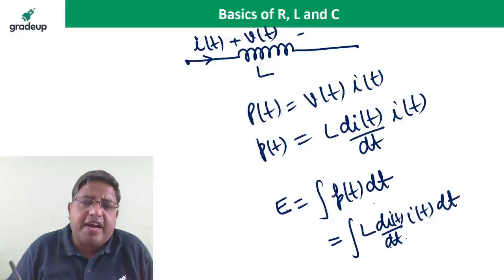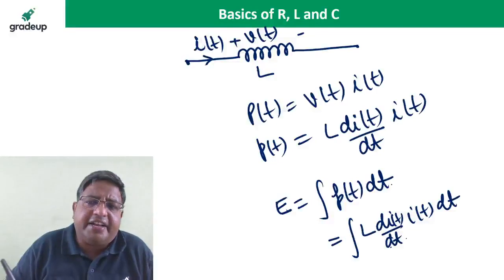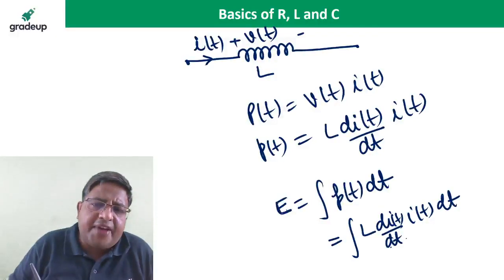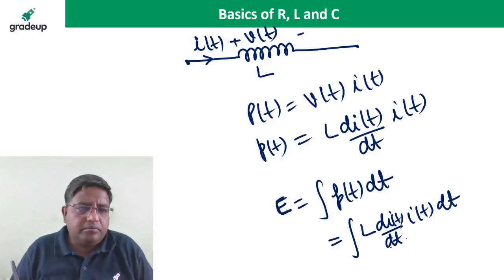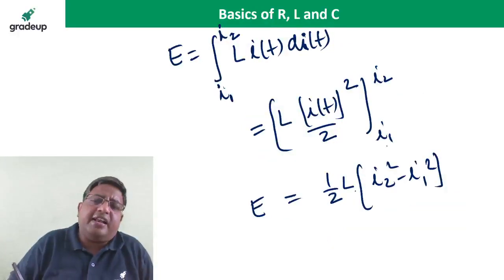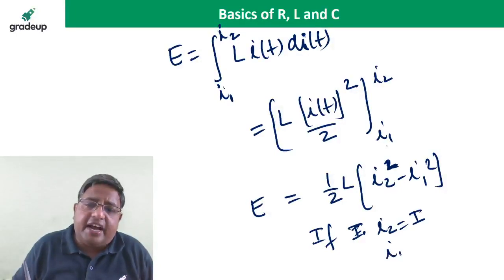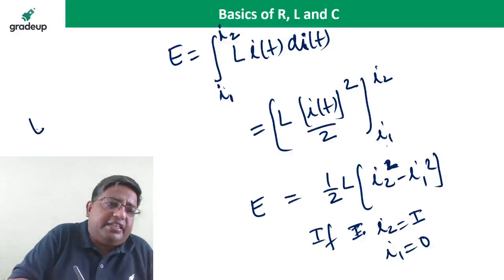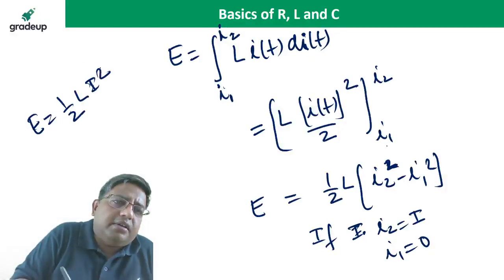Yes, half L i square. If the initial energy is 0, the initial current is 0, and the final current is I, the energy stored in the inductor is half L i square. So energy stored is half L (I2 square minus I1 square), but if I2 is equal to capital I and I1 is equal to 0, I get the energy stored in the inductor is half L i square.